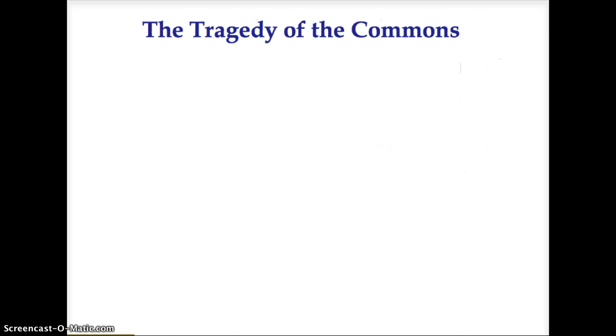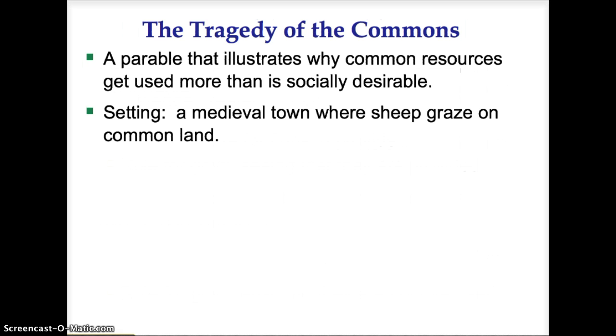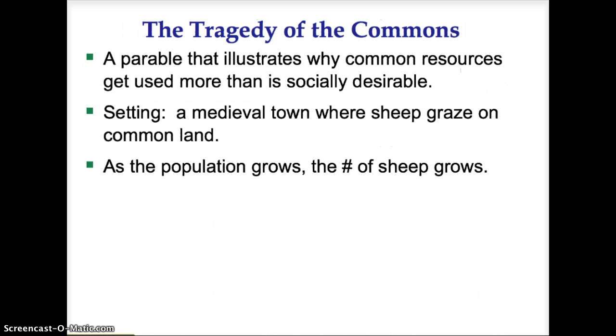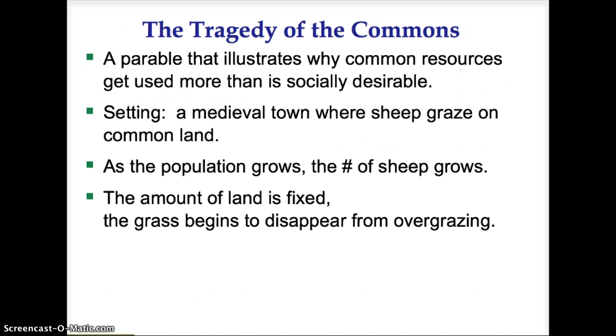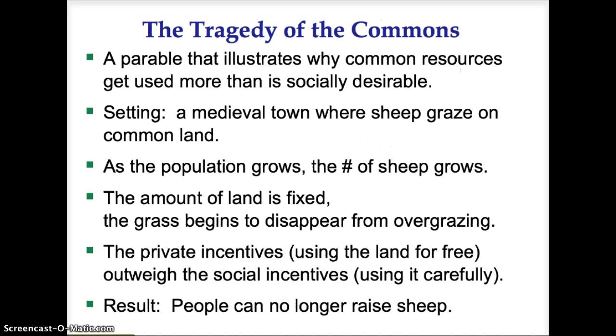The tragedy of the commons is a parable that illustrates why common resources get used more than socially desirable. Here's the setting. A medieval town where sheep graze on common land. As the population grows, the number of sheep grows. Since the amount of land is fixed, the grass begins to disappear from overgrazing. The private incentive, using the land for free, outweighs the social incentives, using it carefully. The result is all of the grass is eaten and people can no longer raise sheep.